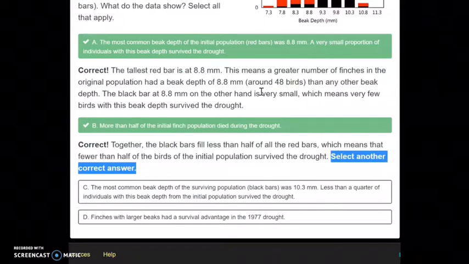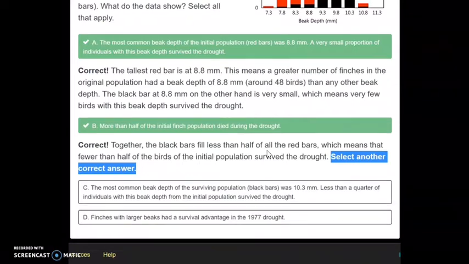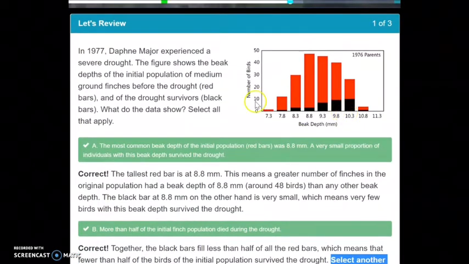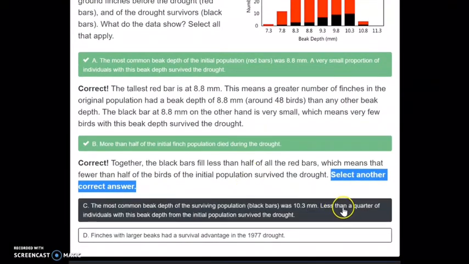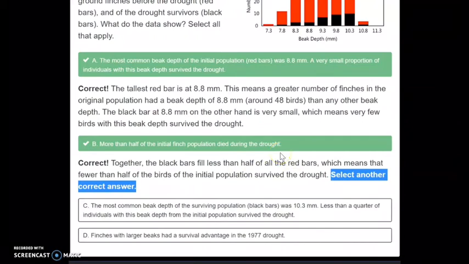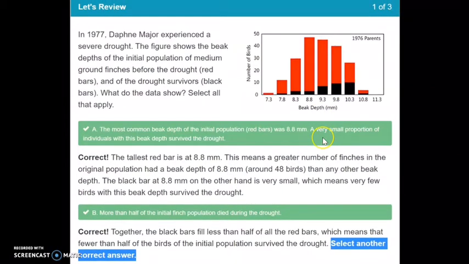next one. The most common beak depth of the surviving population, aka the black bars, was 10.3. Less than a quarter of those individuals' beak depth, with this beak depth from the initial population, survived the drought. So, the initial population with a beak depth of 10.3 was about 30, whereas after the drought, about 10 survived. So that is more than a quarter. So that means that the answer is incorrect.